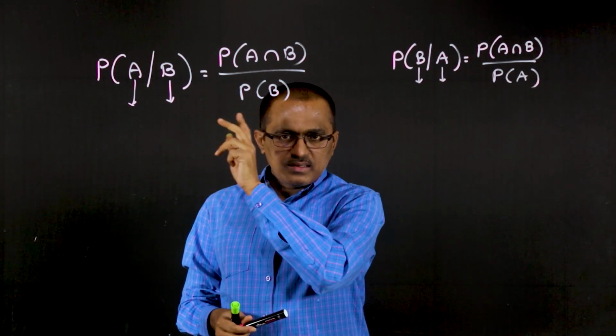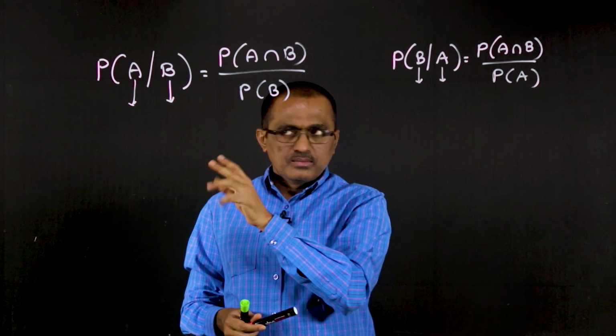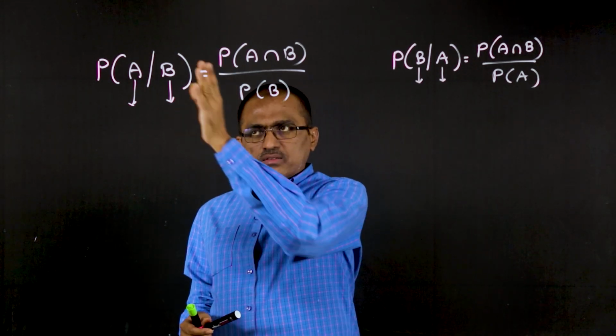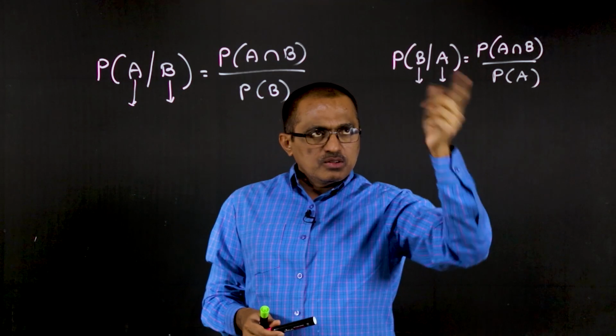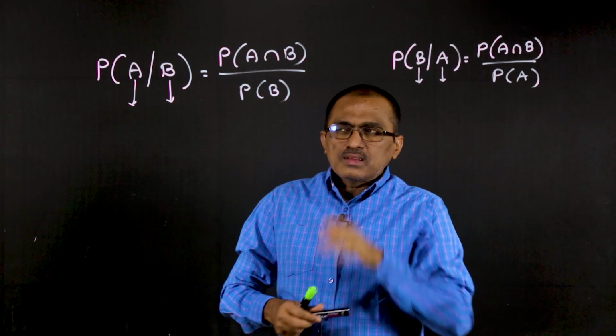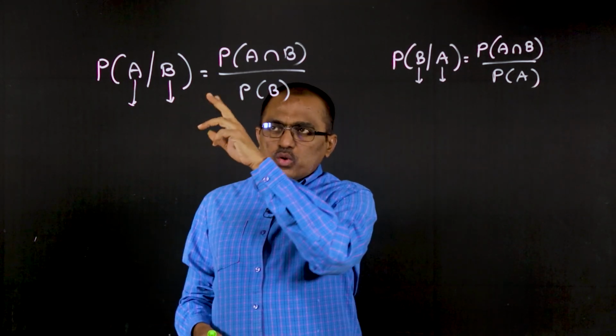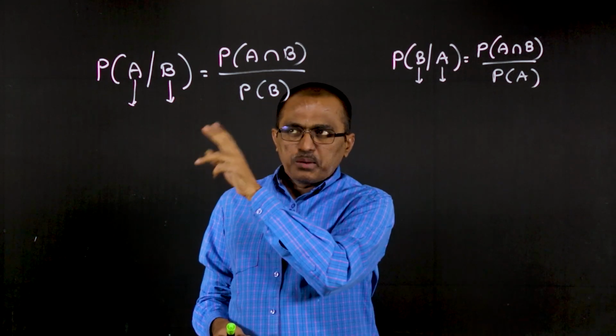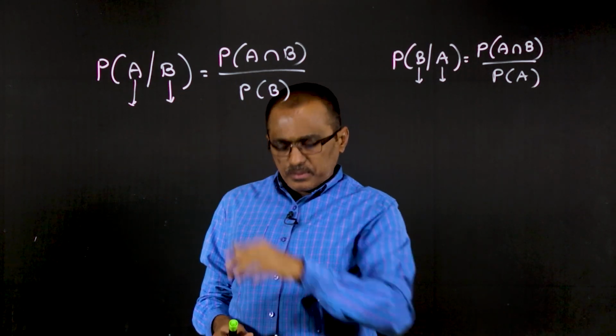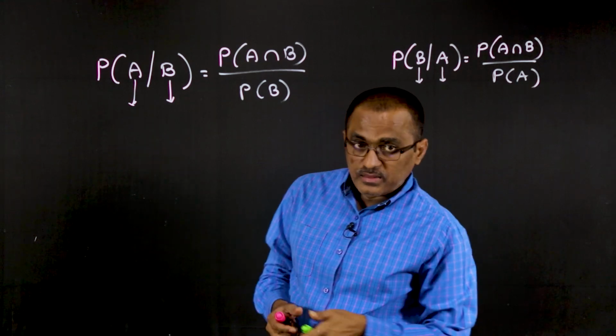Here the discussion is with respect to two events, where B happened first followed by A, or A happened first followed by B. Is it possible for us to use this discussion where A and B are replaced by two random variables? That is the point of discussion.